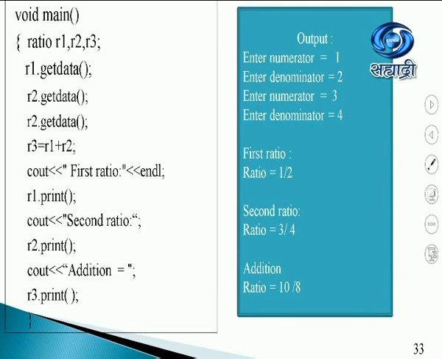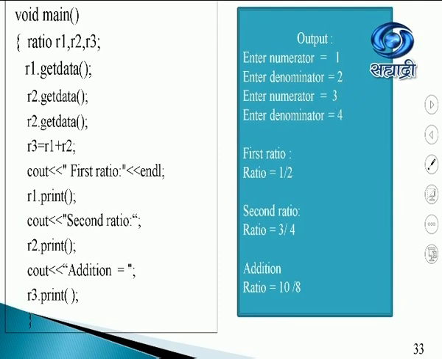Moving on. What happens in void main? I have these three ratios, R1, R2 and R3. What I've done is R1.getData, R2.getData and R3.getData. This is calling the operator function, R3 is equal to R1 plus R2. Now see this, I've given values to the numerator and denominator.